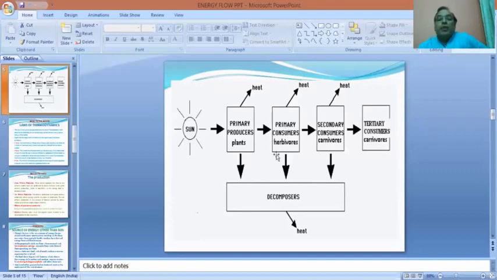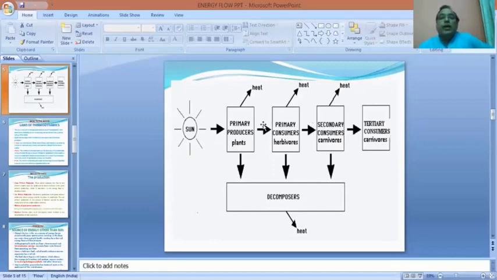So primary consumers are the herbivores, then these herbivores are fed upon by the secondary consumers, and these secondary consumers are the carnivores, and they themselves are fed upon by the tertiary consumers, that is higher order carnivores.